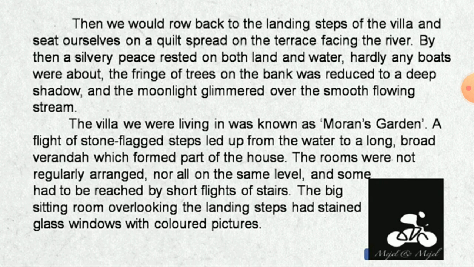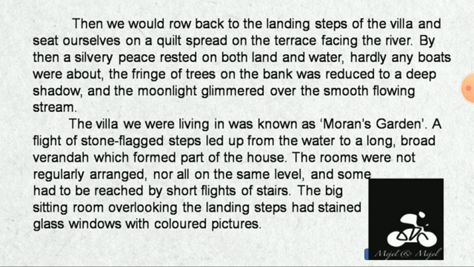After evening, "a silvery peace rested on both land and water." At that time there was no violence and no sound, because it was a silvery peace, a very beautiful peaceful time. The water, the riverside and the woods had no sound, and likewise the land. "Hardly any boats were about."